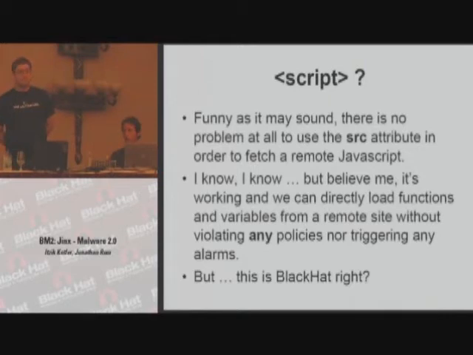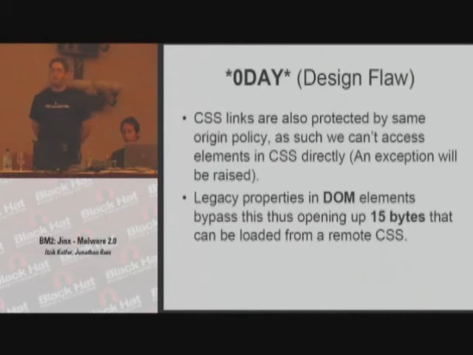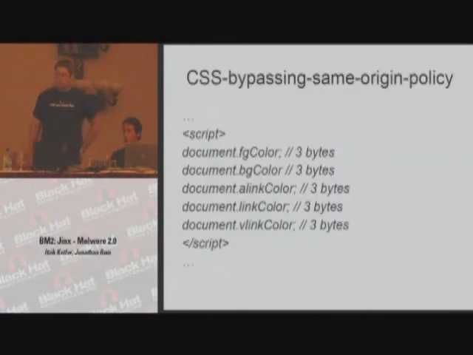But before we came to understand how powerful the script tag really is, we actually started to dig further and lower to see what exactly has been included or supervised by the same domain origin policy. And to our surprise, we found some loopholes. Basically, what we found is that through cascading style sheet link, it's possible to leak up to 15 different bytes through legacy properties in the DOM structure, which means we can now control 15 different bytes coming from an external server totally unrelated to us. Here you can see the elements which completely bypass the same origin domain policy.